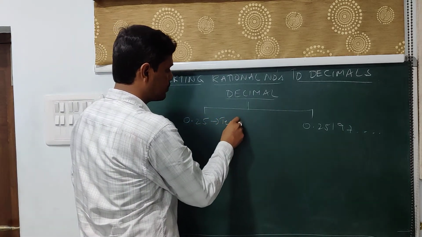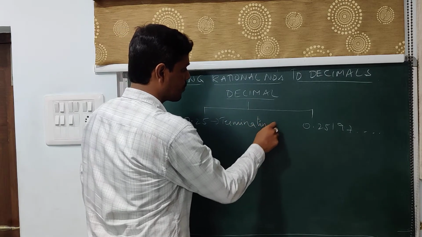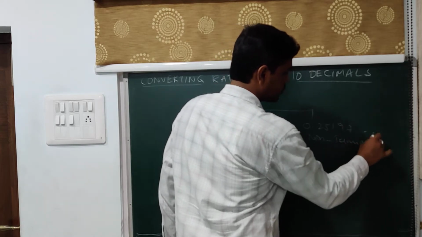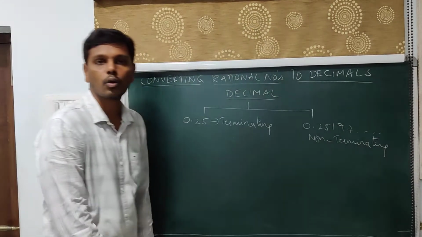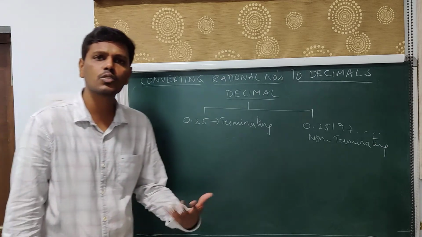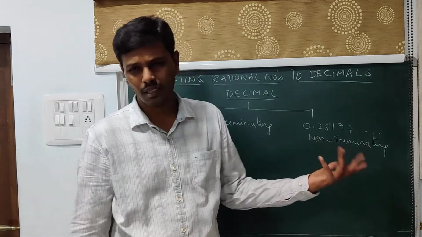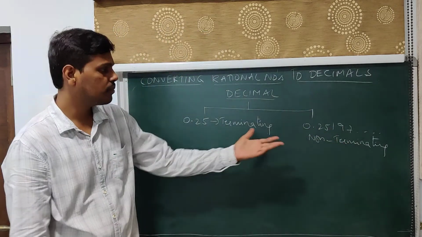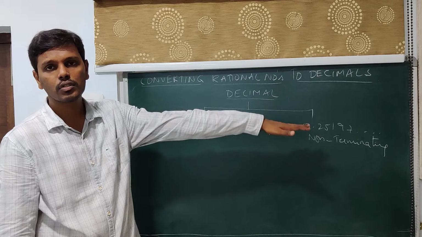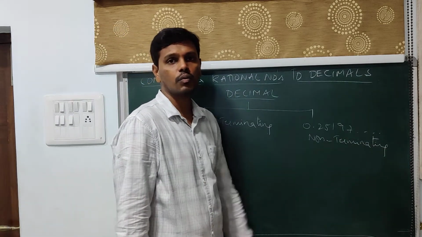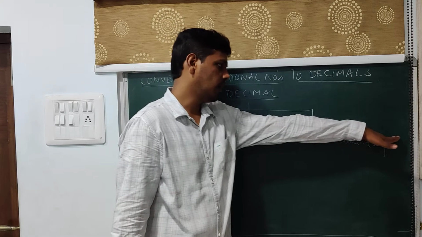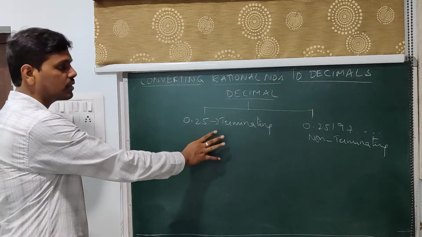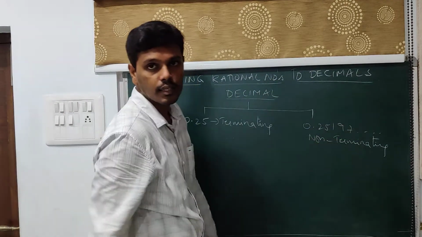So this is terminating and these are non-terminating. Non-terminating in the sense it is not stopping, not terminating. The name itself indicates that there is no end process for the digits, and they keep on coming, and it goes on where there is no end process. Now this is about terminating, and this is about non-terminating decimals.